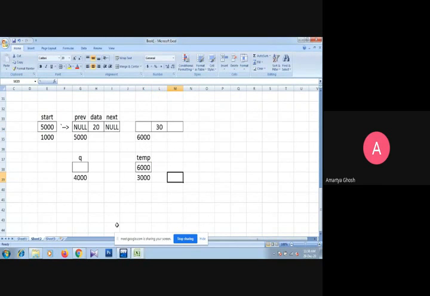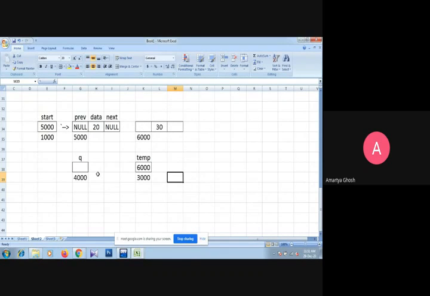So after that, right now, who is this node? This node will be the last node. Currently, whatever the list is, we need to reach the currently last node of the current list, and the new node will be inserted at the last. That is why the new node will be the last node.